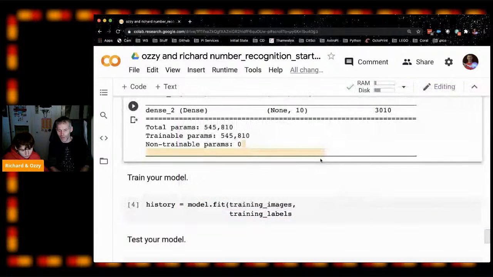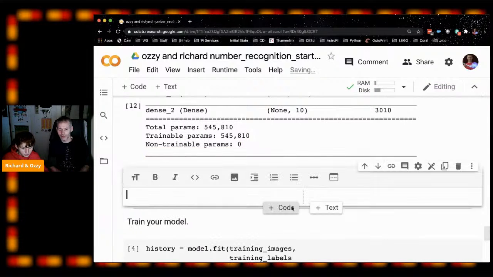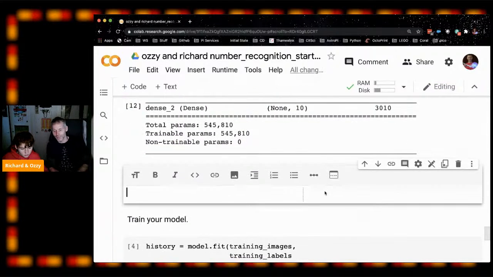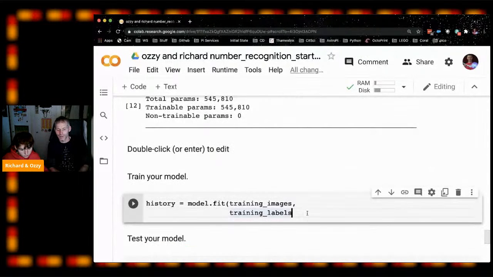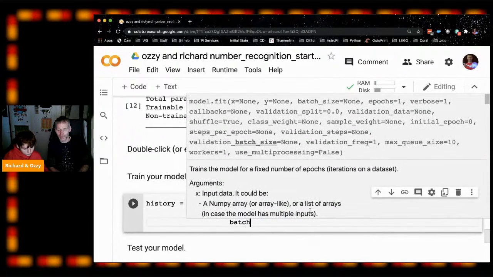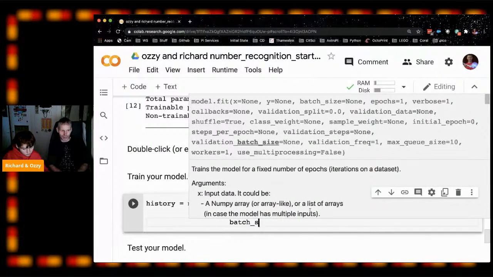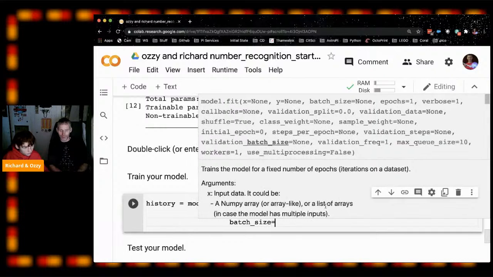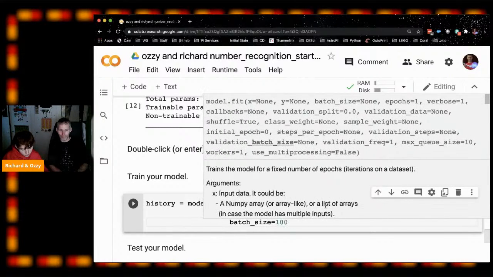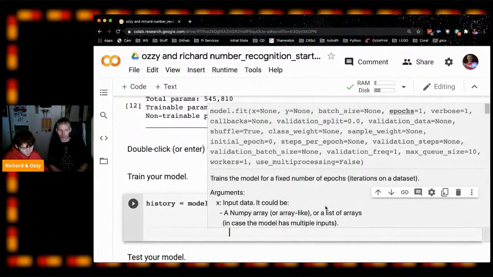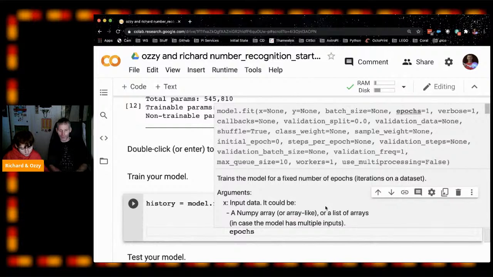Just click on the white space. Yeah, comma. And then we need to give it the batch size. Ignore all the helpful stuff. Batch size to 100. Yeah, and epochs is 10, so we're going to run it through 10 times.